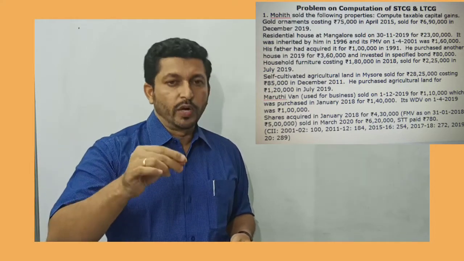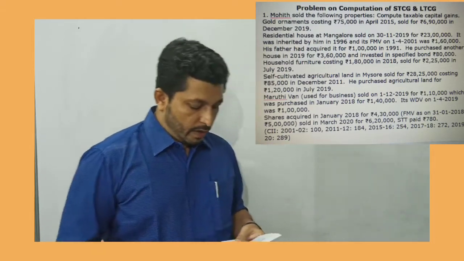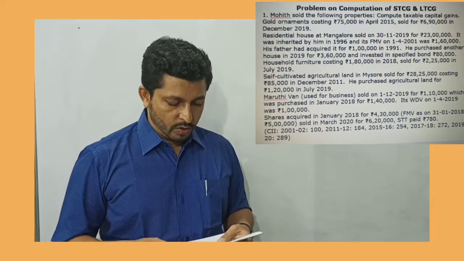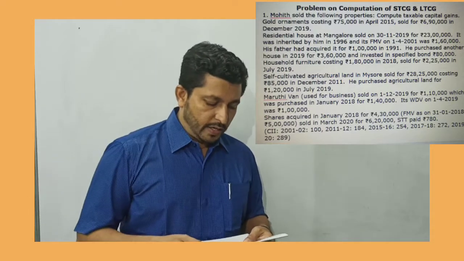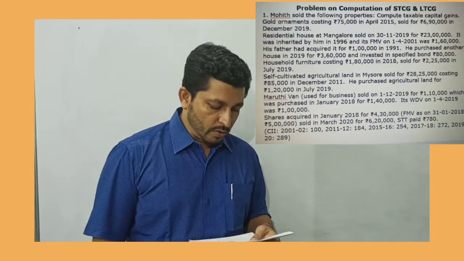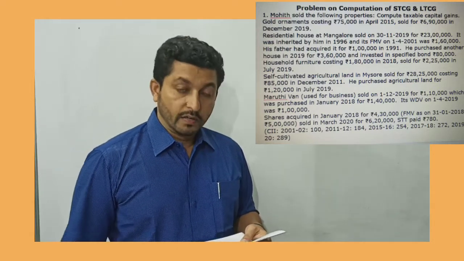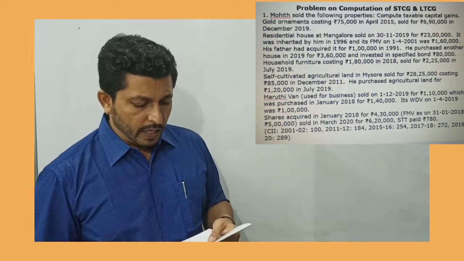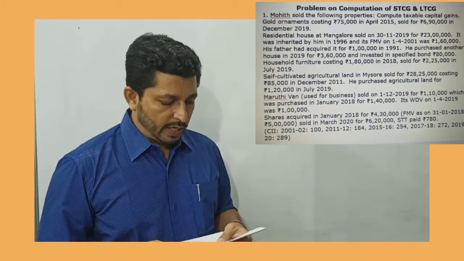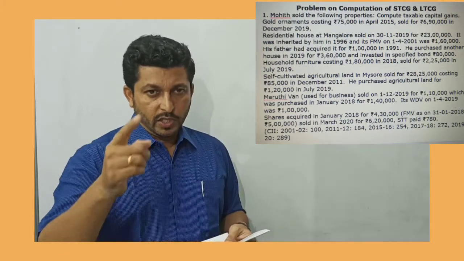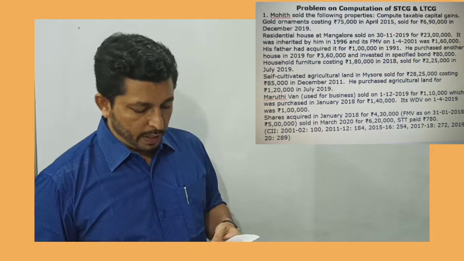But if the same furniture had been a business asset, then it would have been taken because it would have become a depreciable asset. Then we have self-cultivated agricultural land in Mysore sold for 28,25,000, costing rupees 85,000 in December 2011. So the sale value is 28,25,000, purchased in December 2011 for 85,000. So the property is a long-term capital asset, more than 36 months. Then he has purchased agricultural land for rupees 1,20,000 in July 2019. So agricultural land sold, agricultural land purchased. He can claim exemption under section 54B.